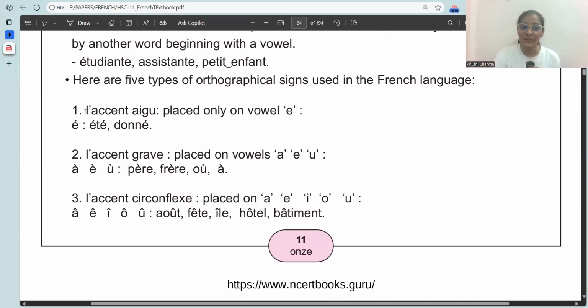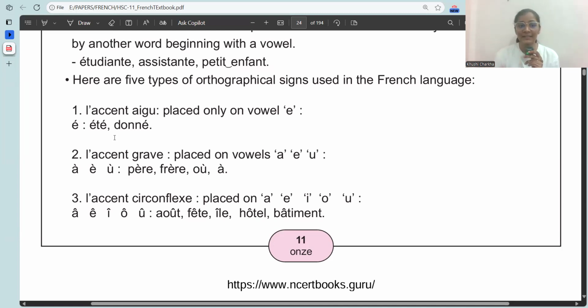So the first one is what? L'accent aigu. How does this accent look like? First of all, it is placed only on the vowel E. Only on E. Here, it is drawn like this. It is at this side. Just like in été. Été means summer. Donné means given.